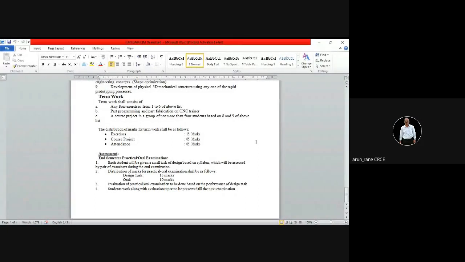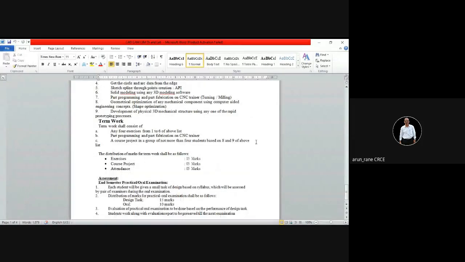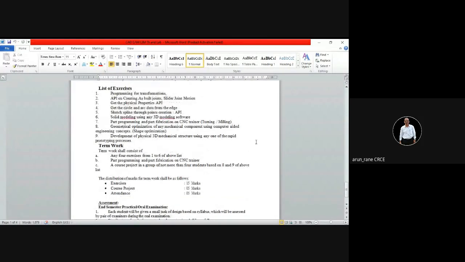We are thinking on that. So mostly we hope that we will resume college. Otherwise, we will have some kind of virtual lab, and there we will conduct the practicals. Now, your issue is that you don't have a laptop, is it? Right, sir. But then you can practice on the mobile, no? We will show you how to do it on the mobile. Okay sir, that's great. Thank you sir. Yeah, most welcome.